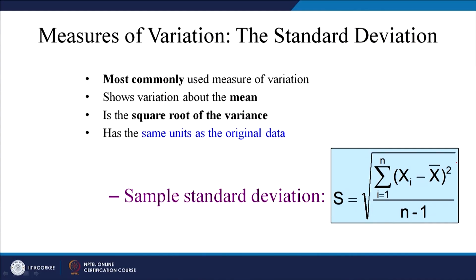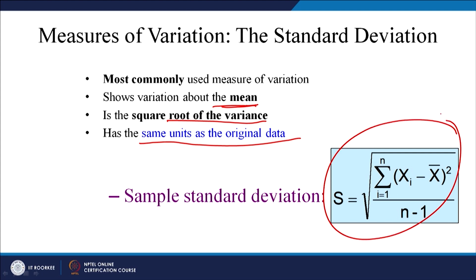It is the most commonly used measure showing variation about the mean, and it has the same unit as the original data. So, this is your sample standard deviation. We have seen three measures so far: range, then variance, then standard deviation, right.